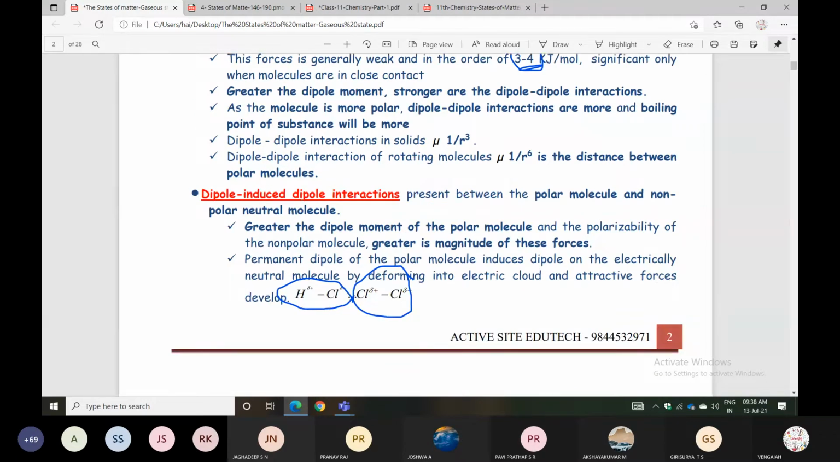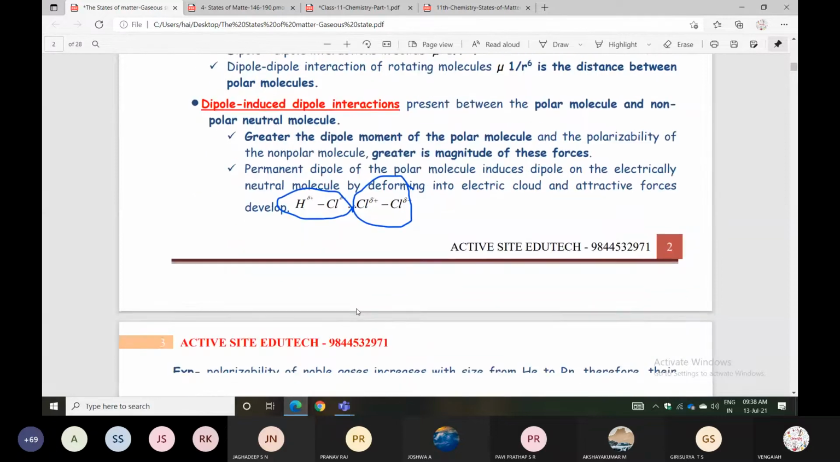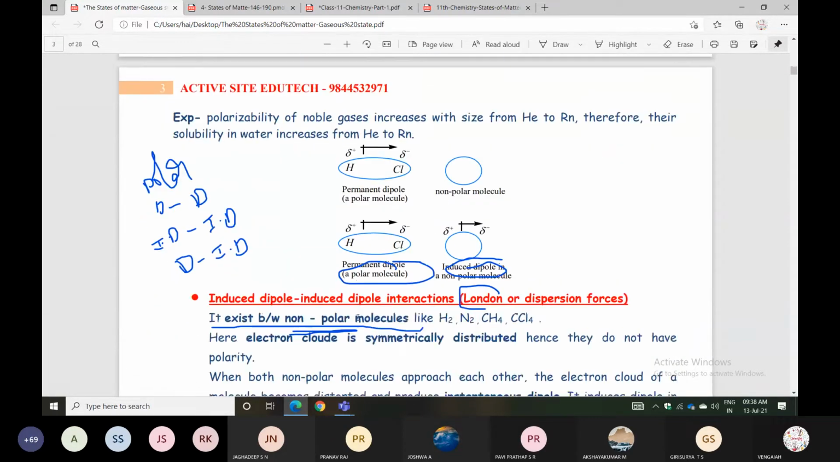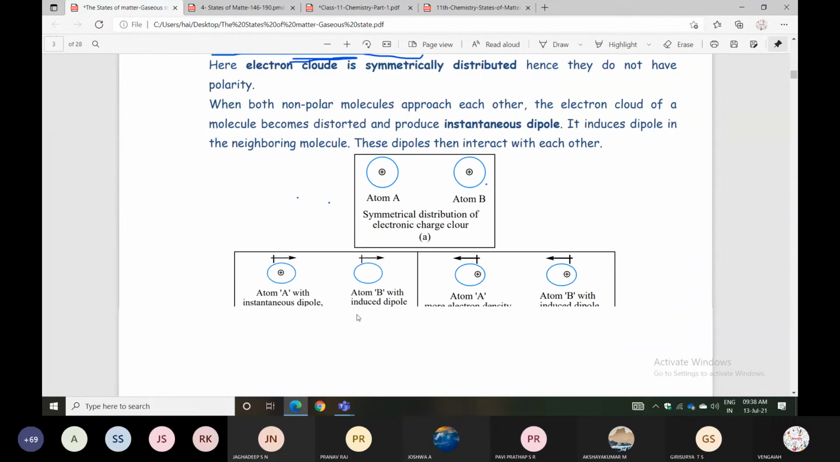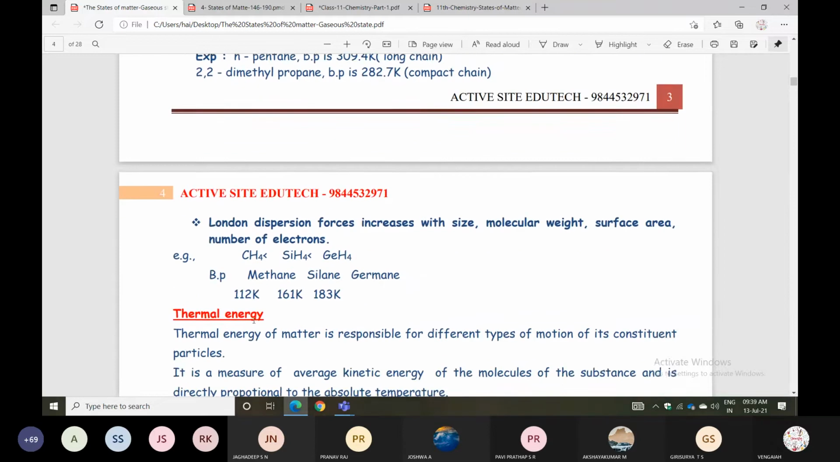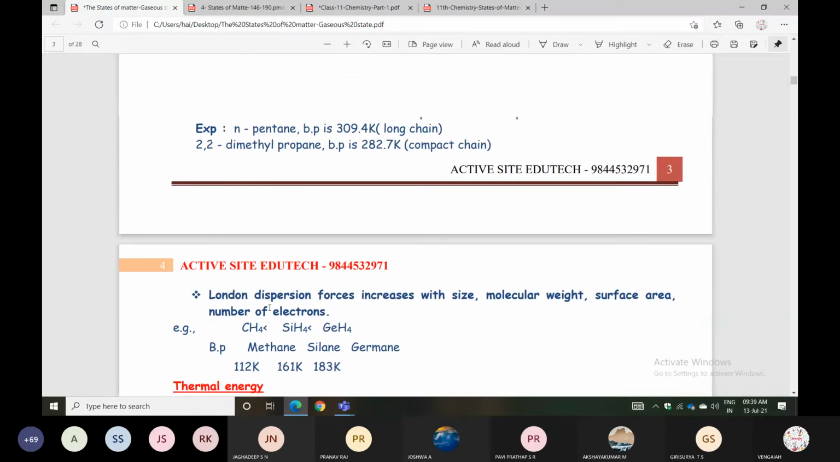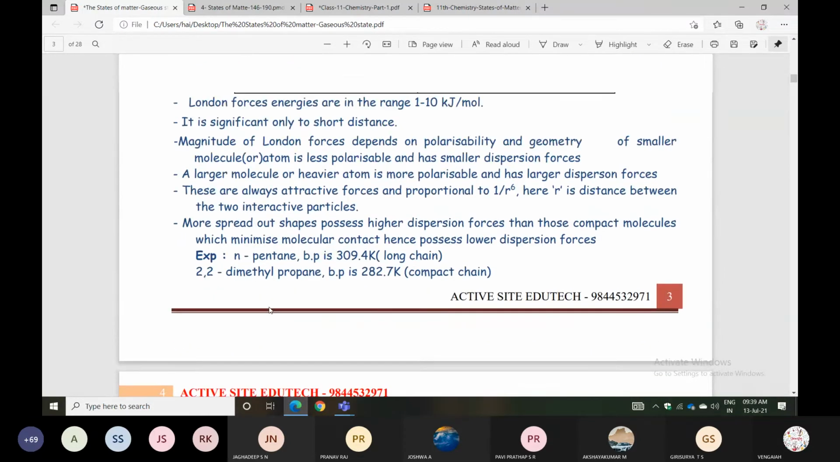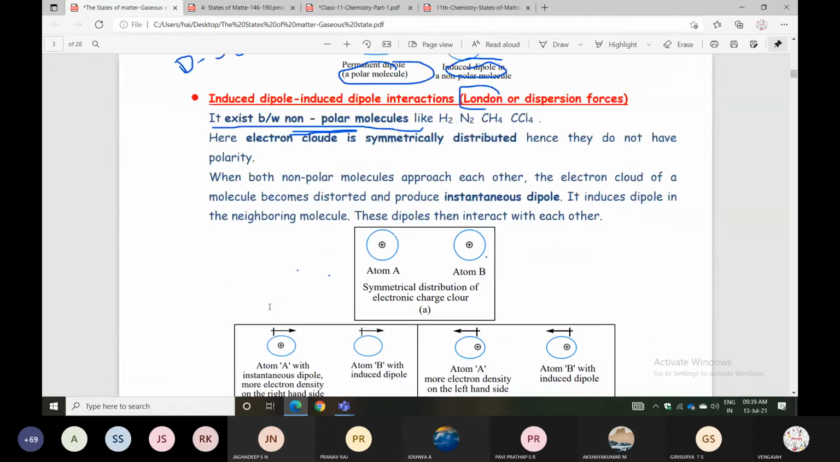So it is present between the polar molecule and non-polar neutral molecule. One is polar, next one is non-polar. Examples given are HCl and Cl2. For non-polar molecule, what example can you take? You can take Cl2, otherwise N2, otherwise homo molecules. See, it is given N2, H2, CH4, CCl4. These are all compounds you can take.